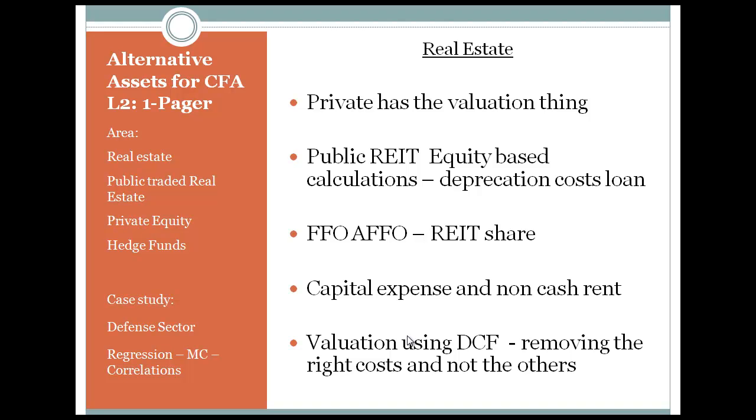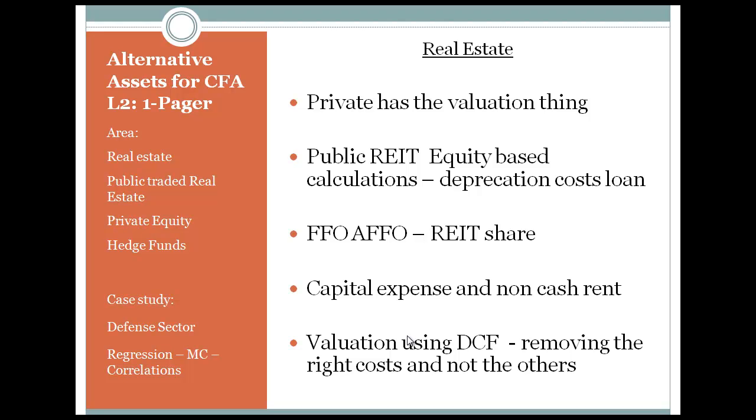Once you have the estimated value, then use the cash and equivalents, land held for future development, accounts receivable, prepaid and other assets to get the estimated gross value. After that, subtract total debt and other liabilities to get net asset value, and divide by shares outstanding. So it's a straightforward process. Funds from operations is accounting net earnings plus depreciation plus deferred tax minus gains on sale of property plus losses from sales is equal to funds from operations.